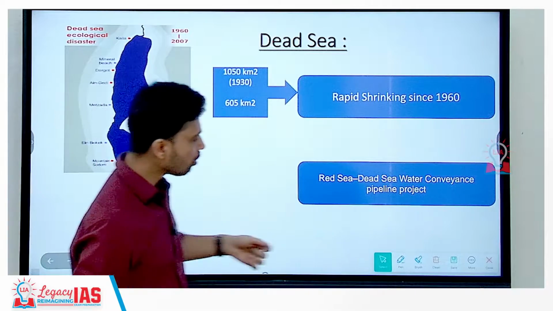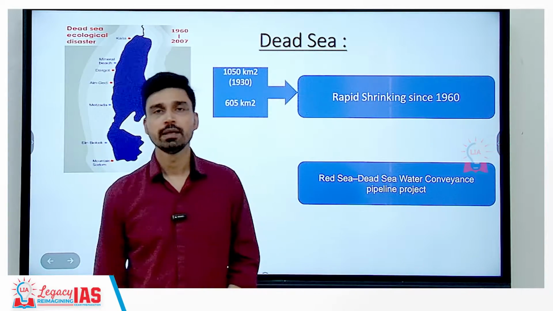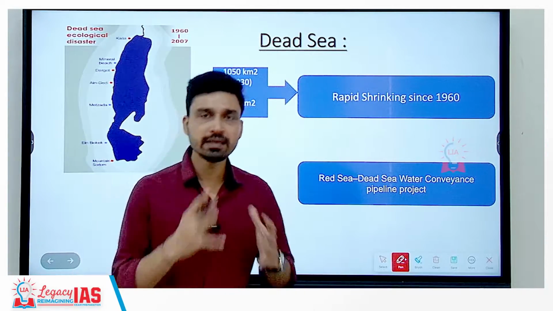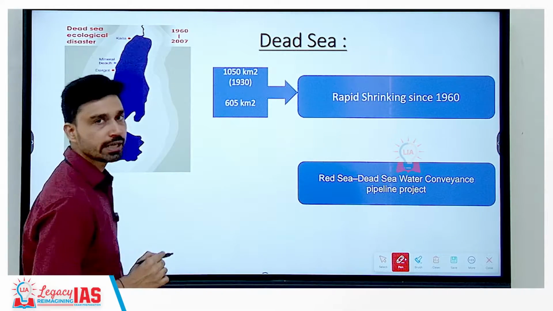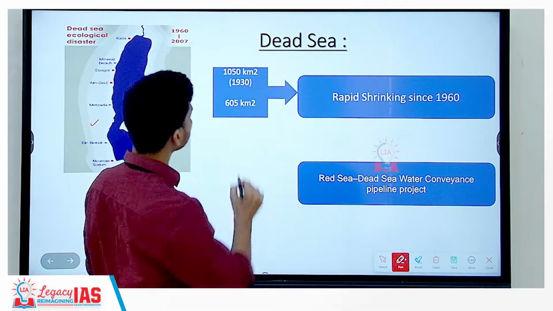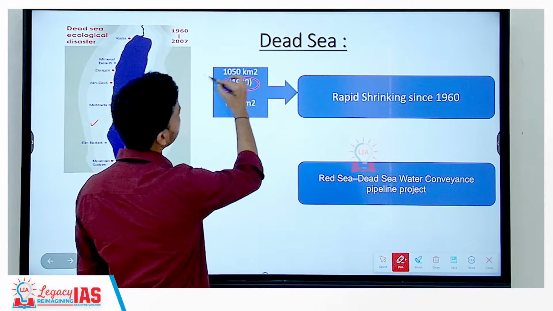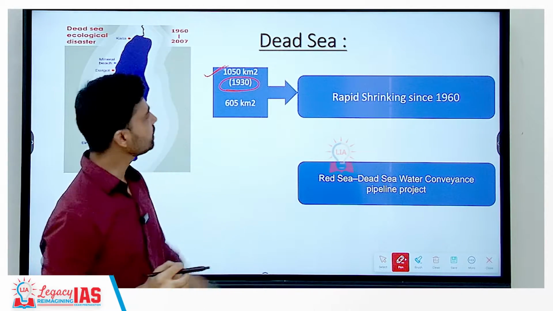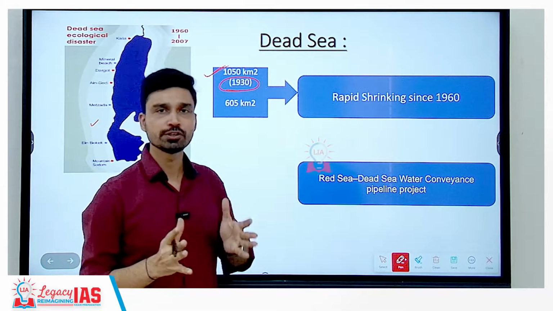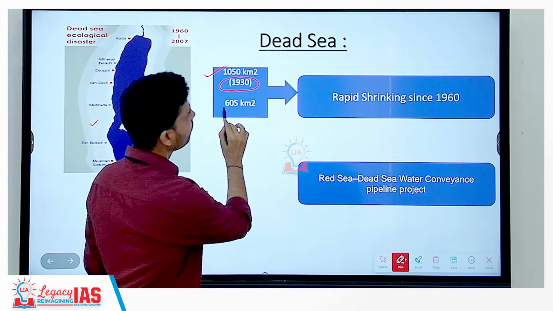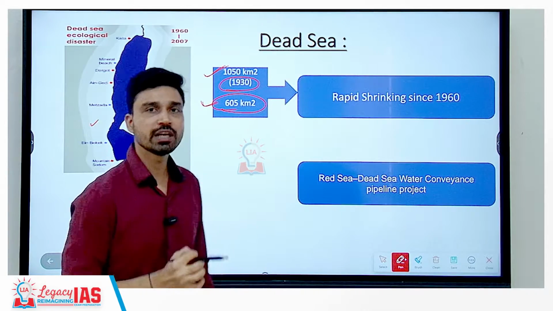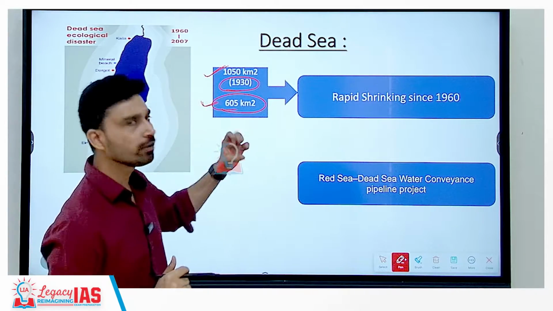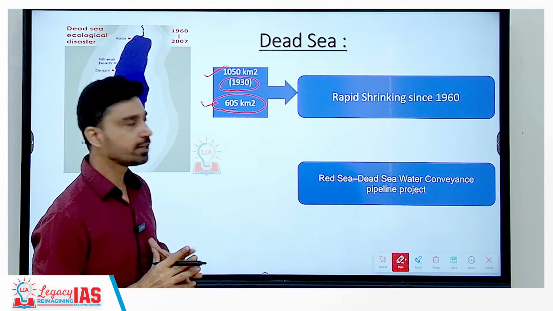Now, the Dead Sea is also facing a similar kind of problem that the Aral Sea has faced, as we discussed before, and it is also reducing in size. We can look at this particular fact: in the year 1930, the area occupied by the Dead Sea was about 1050 square kilometers, while by the year 1970 it had reduced to merely 605 square kilometers. That means it reduced by almost 40% of its total area.